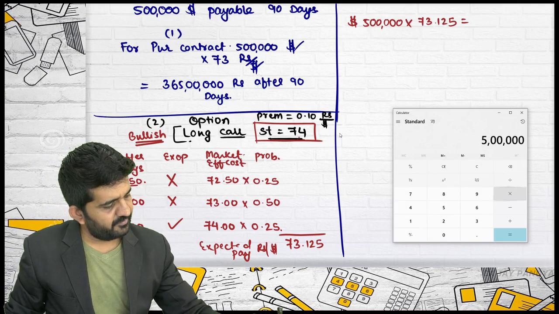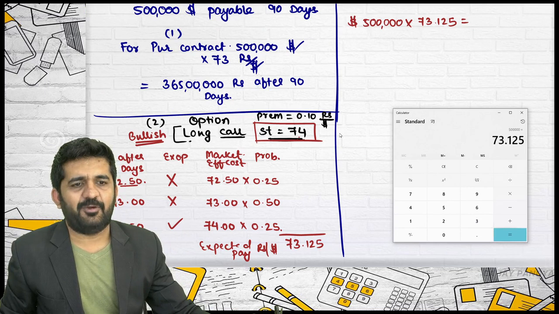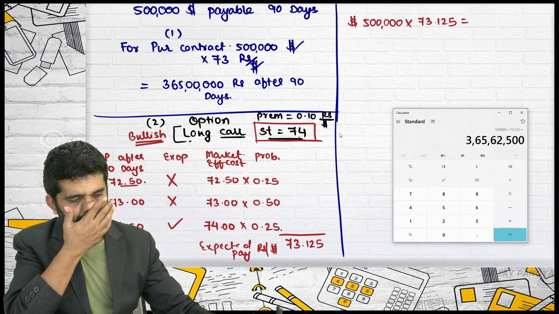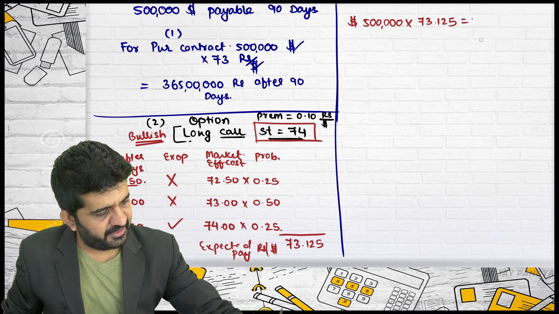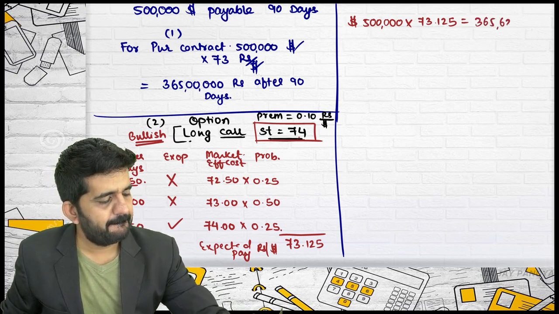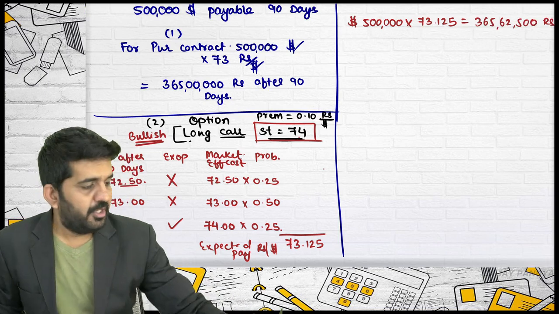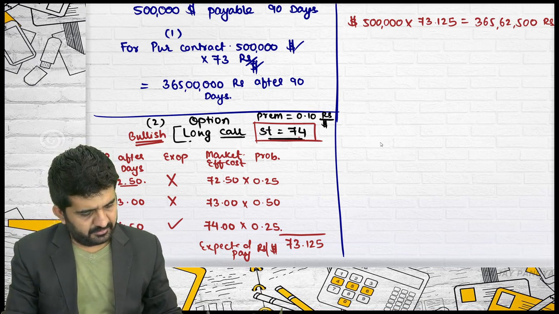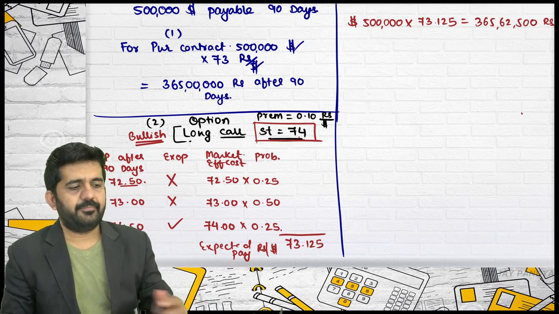5 lakh into 73.125 is 3,65,62,500. Is that alright? 72.5 multiplied by 0.25, it's correct. Alright, thank you.